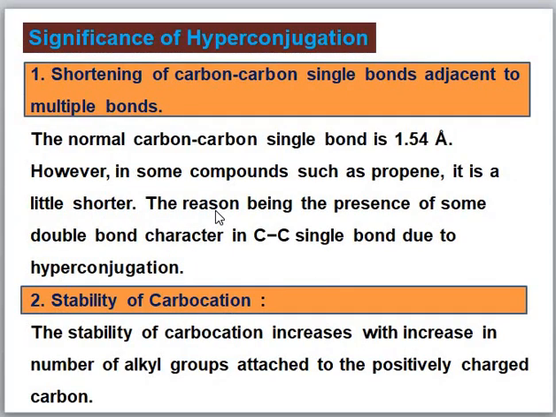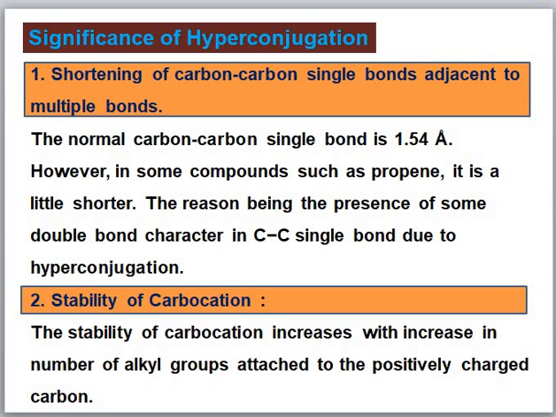Next is the significance or importance of hyperconjugation. Number 1, hyperconjugation causes shortening of the carbon-carbon single bond adjacent to multiple bonds. The normal carbon-carbon single bond length is 1.54 angstrom. However, in some compounds such as propene, it is a little shorter. The reason is the presence of some double bond character in the carbon-carbon single bond due to hyperconjugation, and this hyperconjugation decreases the single bond length. So the stability of propene increases.